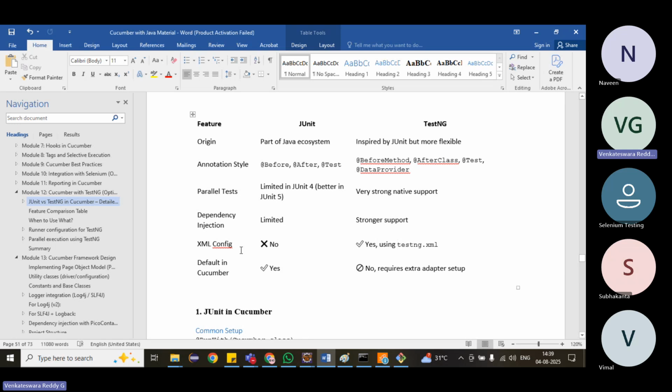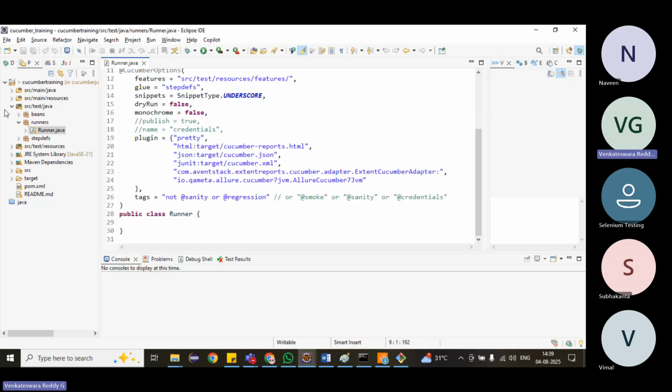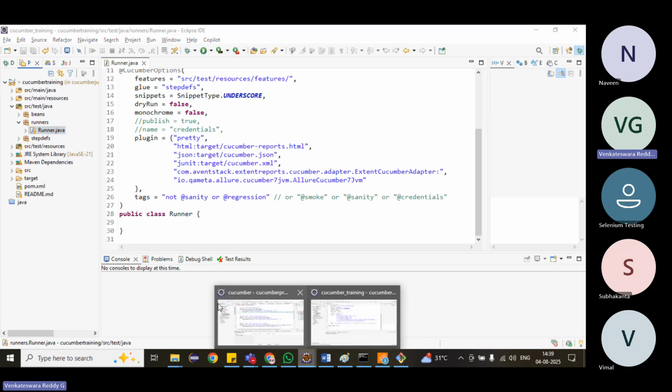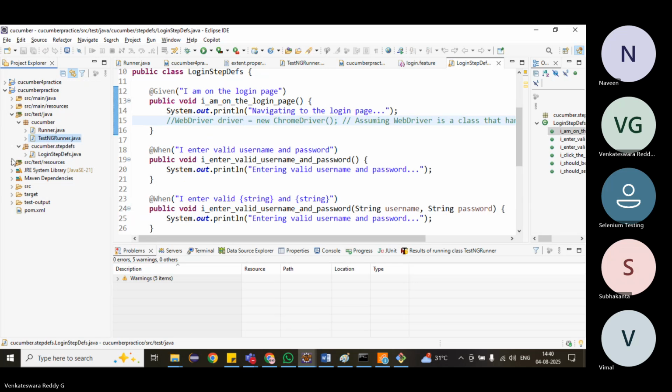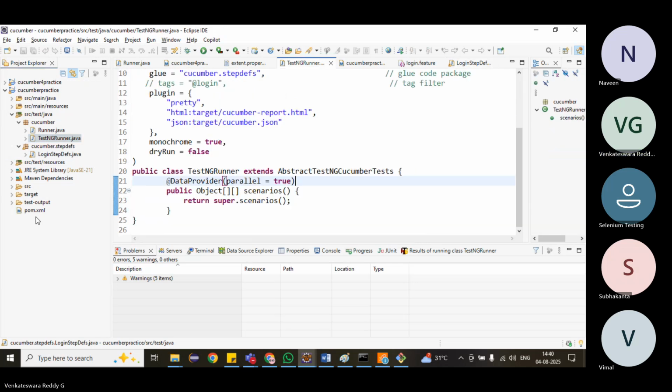Okay, how to run from TestNG? What are the changes we have to do? First, we have to add the dependencies.